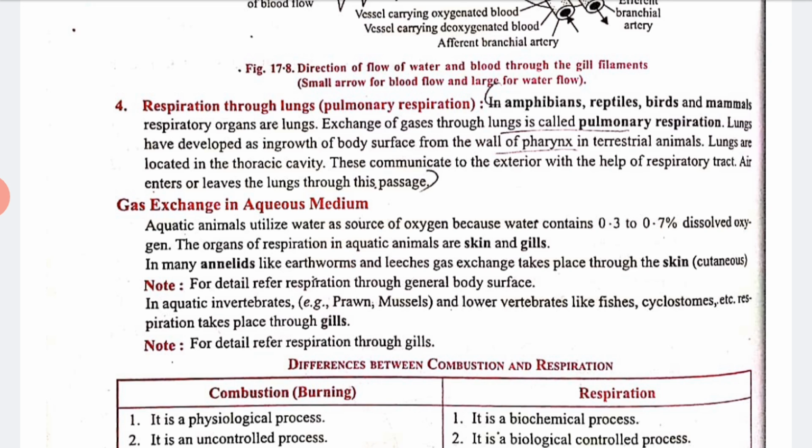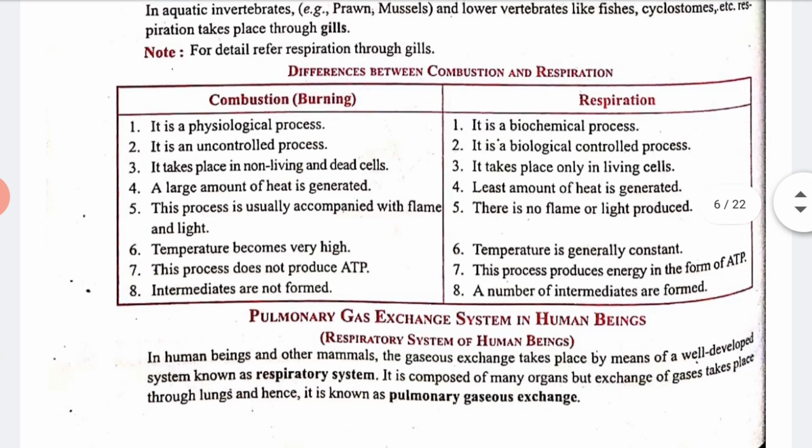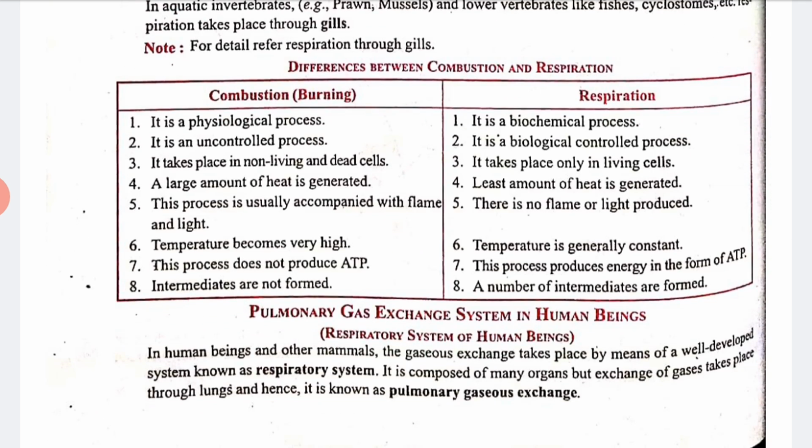Now next is given gas exchange in aqueous medium. Aqueous medium means aquatic animals that utilize water as a source of oxygen, because water contains 0.3 to 0.7% dissolved oxygen. The respiratory organs in aquatic animals are skin and gills. In many annelids like earthworms and leeches, the exchange takes place by their skin. You have also seen here the difference between combustion and respiration, you can see.